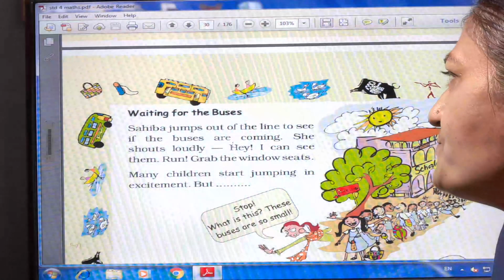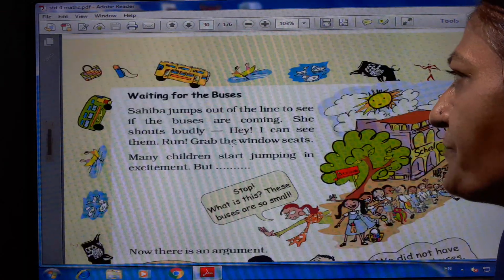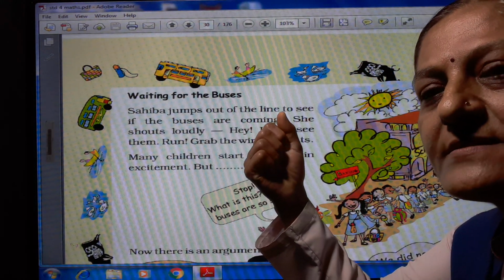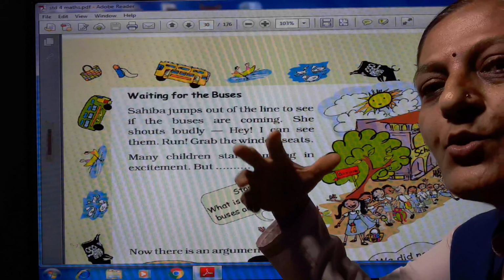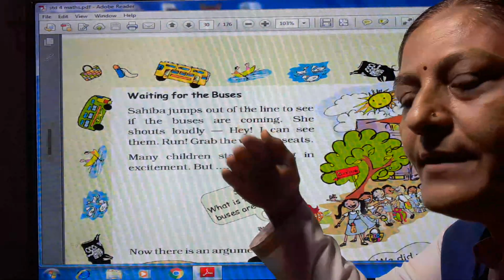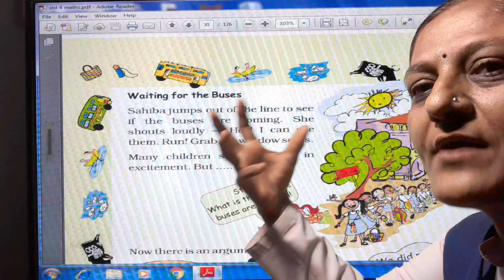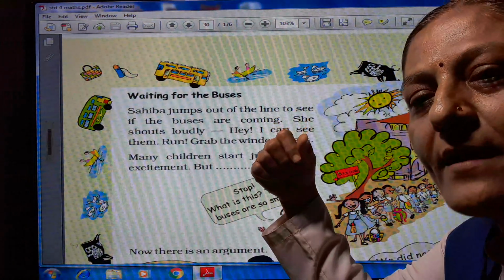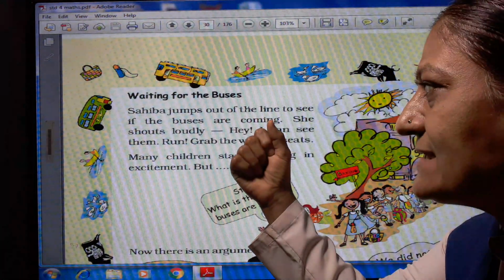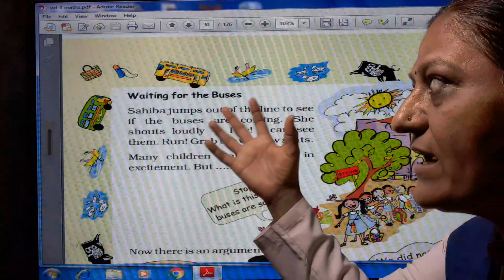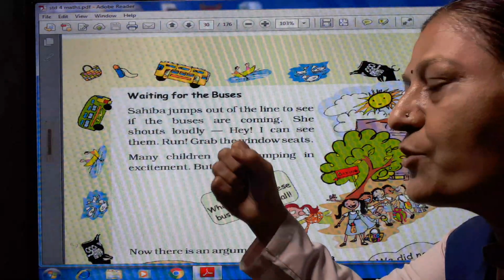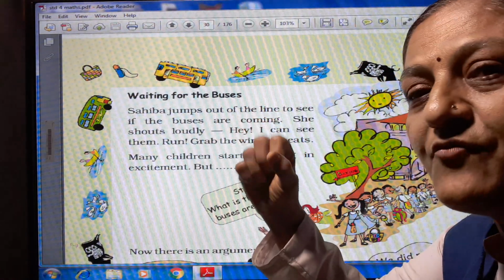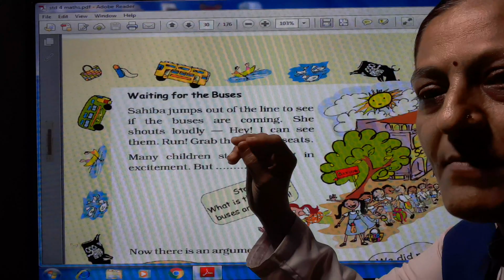Now the second page, page number 24. Waiting for the buses. Now students are waiting for the buses. You also visualize that you are going on a trip and you are waiting for the bus. You are very excited because you want to go on the trip to Bhopal. You visualize it whenever you want to go on any trip or picnic. At that time you are always very excited and waiting for the buses. When the bus came, I got my seat.